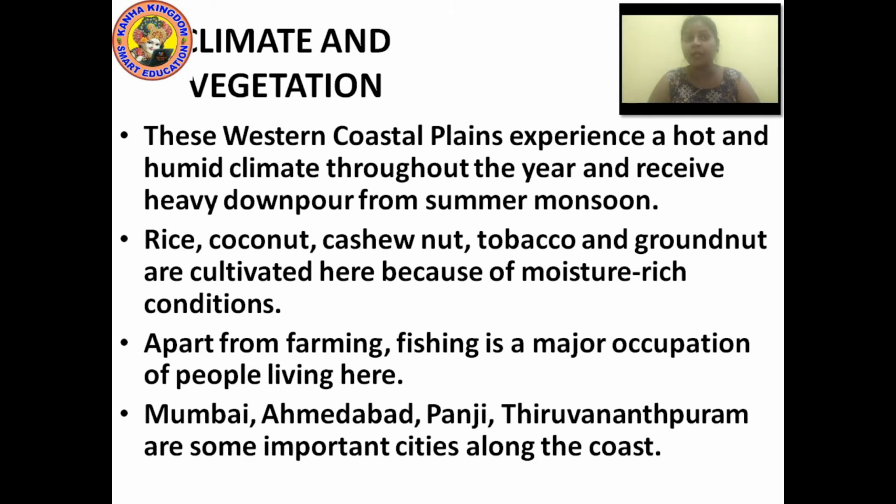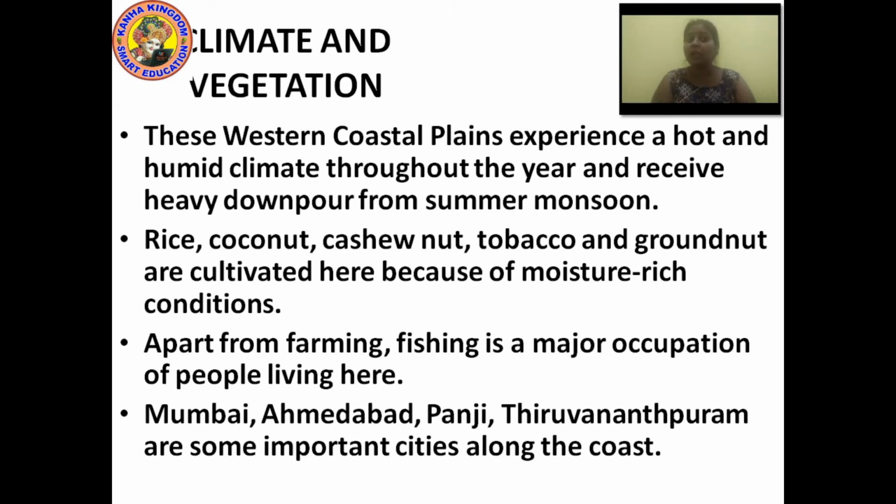Apart from farming, fishing is a major occupation of people living here. In the western coastal plain, farming is an occupation, but apart from farming, people also do fishing because of the coastal area, because you all know that fish is found in water.